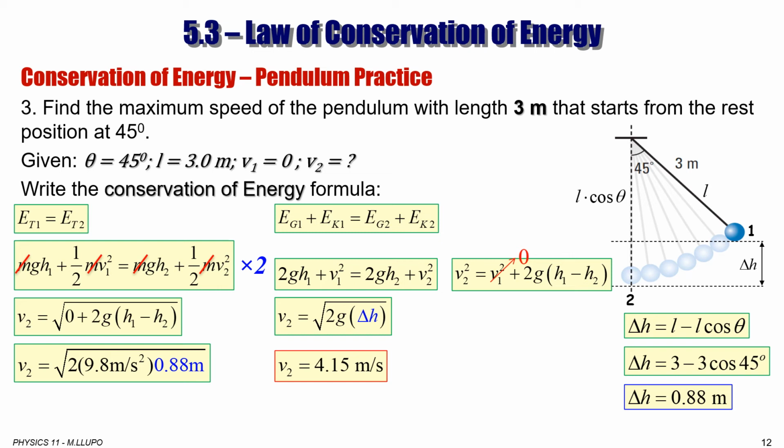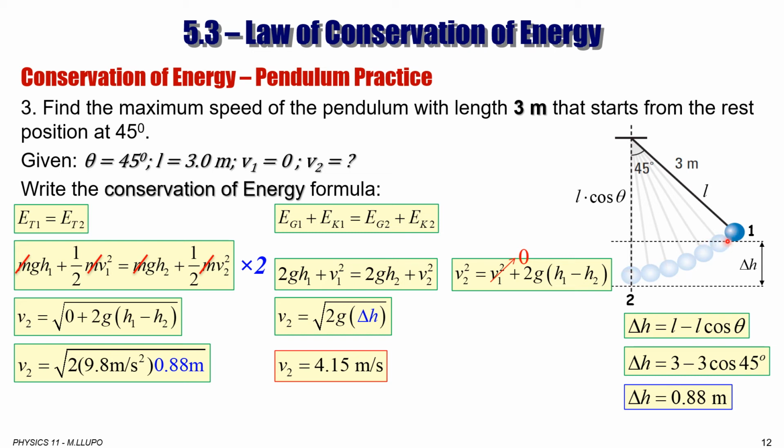How do we know that? We know that at this point here, H, at this reference level, this pendulum cannot go lower than that. So that would be 0. That would be the lower position. At the lowest position, gravitational potential energy is 0. So everything is converted, is transferred into kinetic energy.